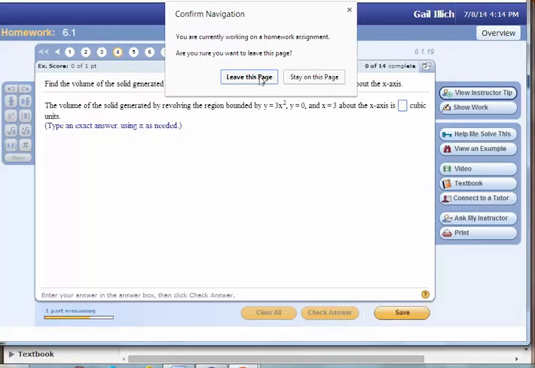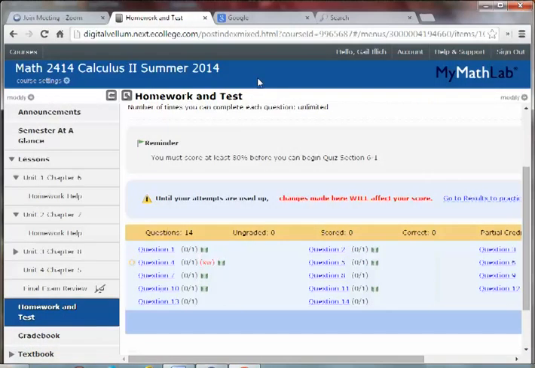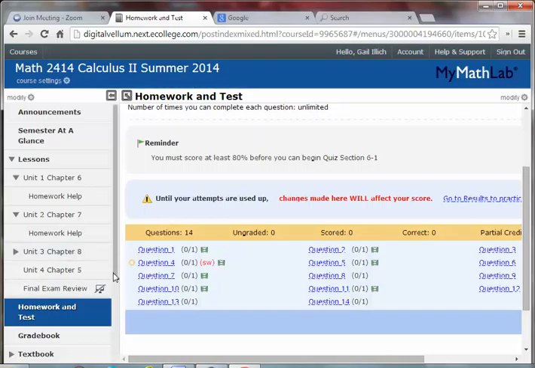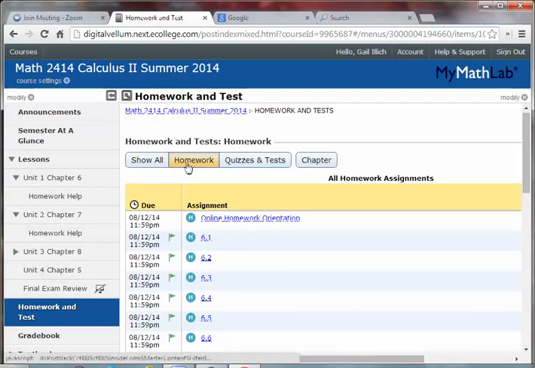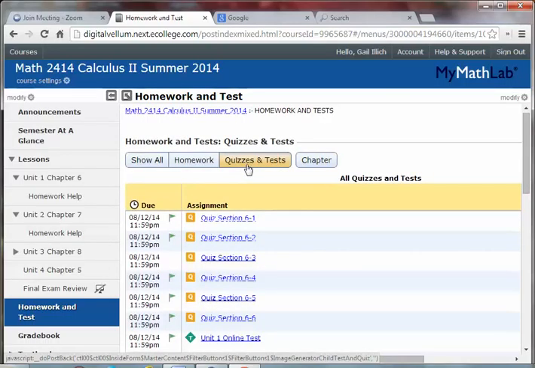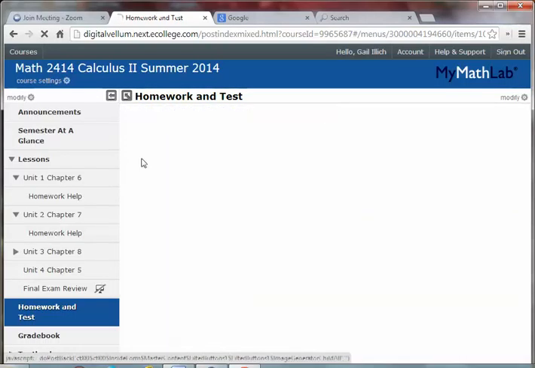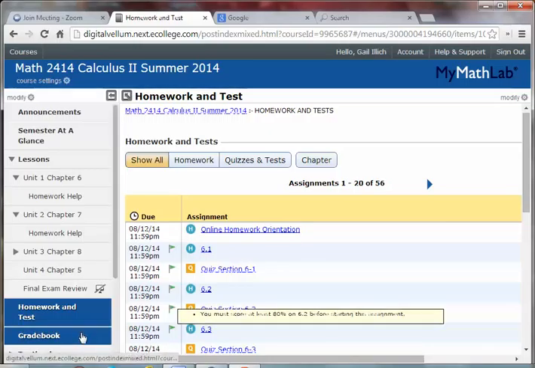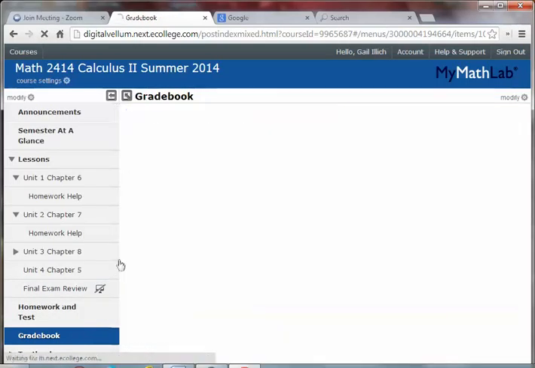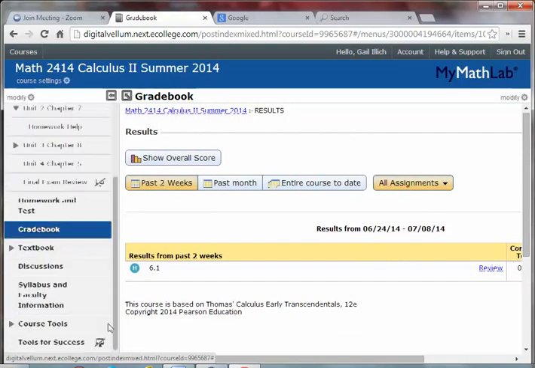Okay, and so then you can just leave the page. It'll save your work as you go. That's how you do the homework. Again, if we go back here, when it first comes up, it just is showing homework. If you want to see just the quizzes and tests, you can click on quizzes and tests. If you want to show all, you can see everything that's due. Here on the grade book, you can check your grades as you're progressing through the material.